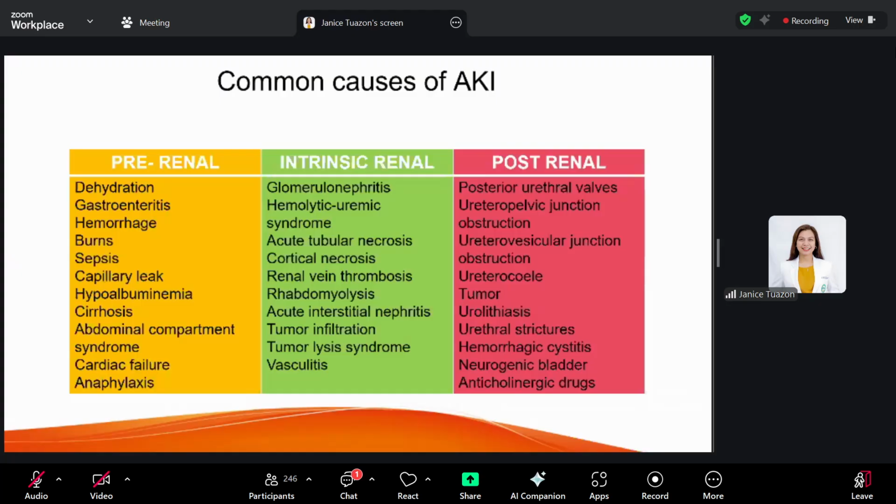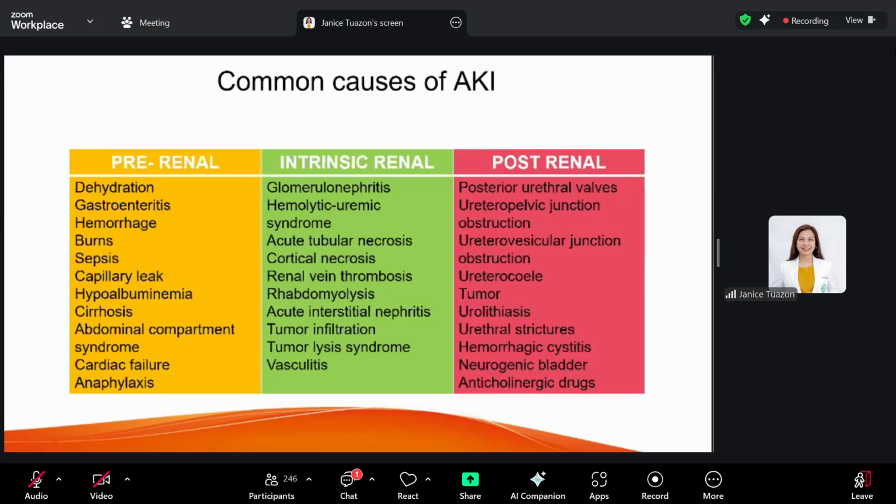However, if the underlying cause, for example, dehydration, was not reversed, it may also cause renal hypoperfusion. So kapag hindi siya na-reverse, intrinsic renal disease may also be developed. No? So it is very important for pre-renal causes to be addressed immediately to prevent further progression to intrinsic renal disease. Okay? So pre-renal, ito yung dehydration, gastroenteritis, hemorrhage, burns. These diseases cause decreased GFR.